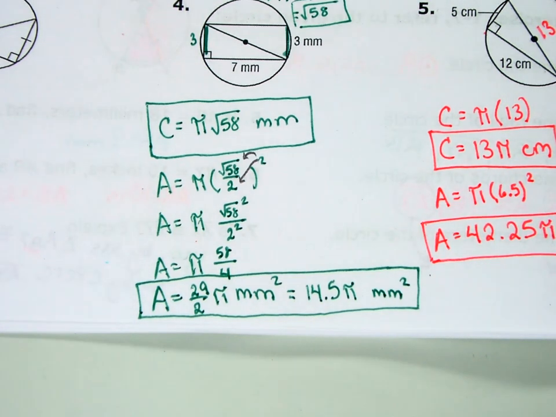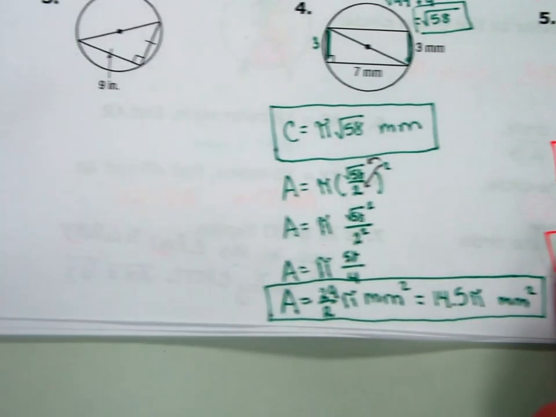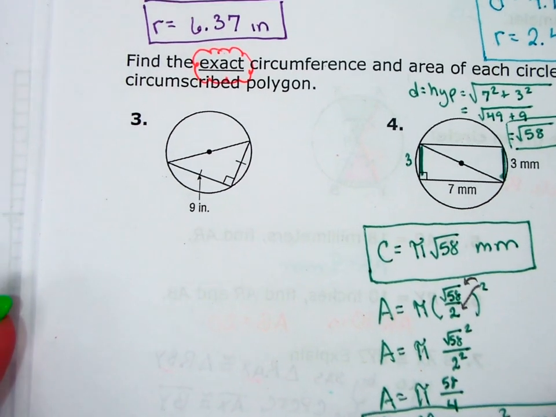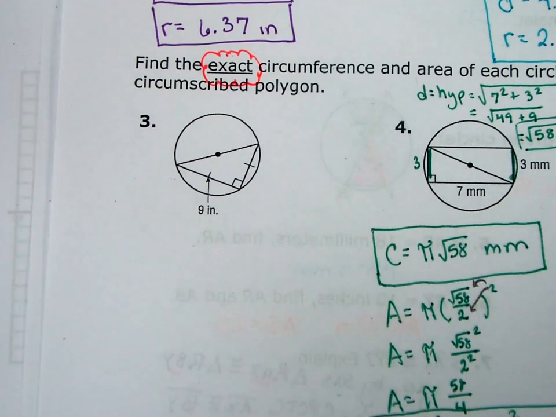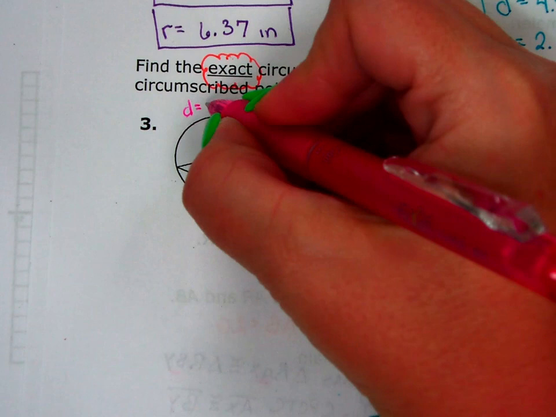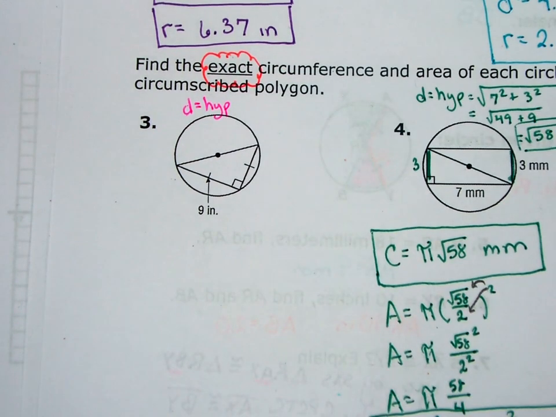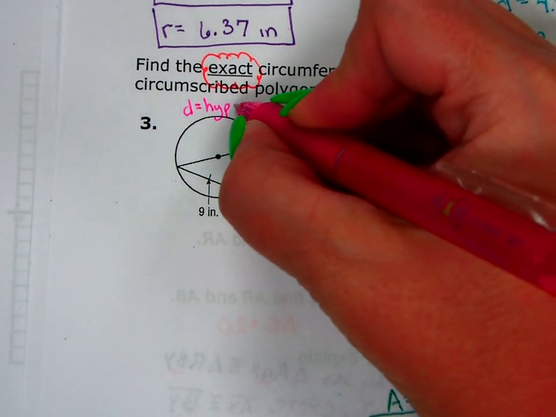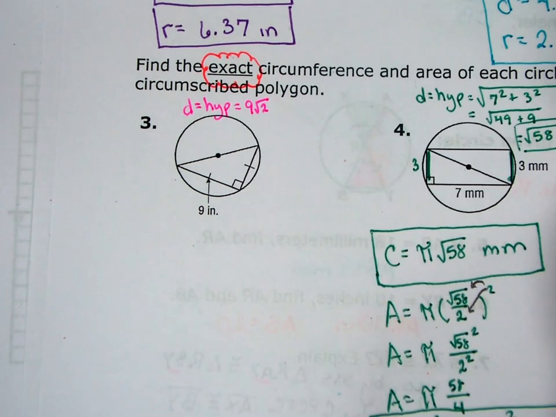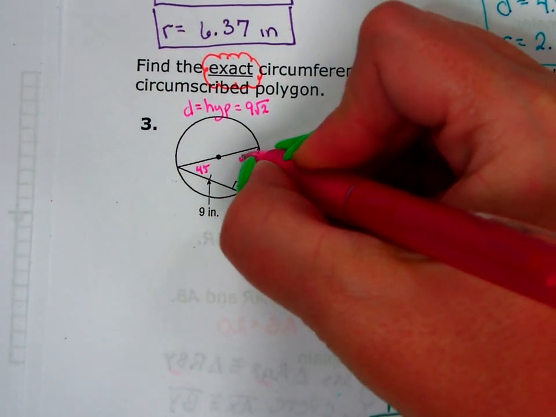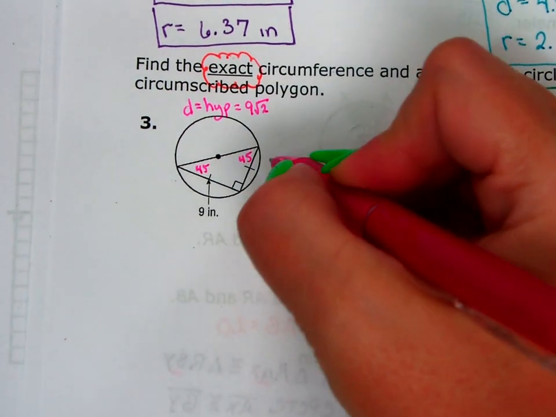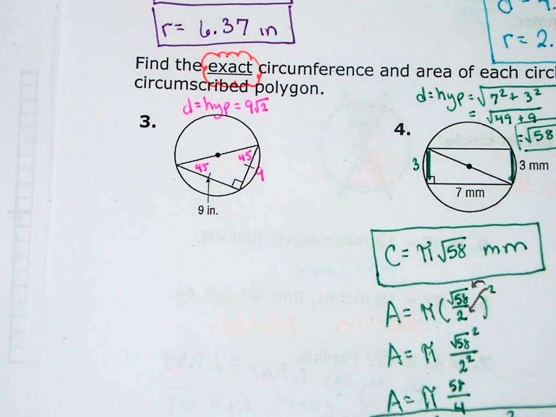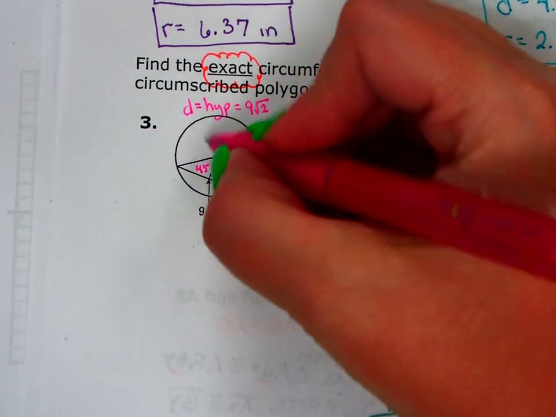All right. Number 3. What do you think we should do first in number 3? Find the diameter, and the diameter is equal to the hypotenuse. Did you say 9, what? 9 square root of 2. How did you know it was 9 square root of 2? It's a 45, 45, 90 because it's isosceles, right? Because those tick marks tell me that this is 9 and this is 9. So it's isosceles, which means it has to be 45, 45, 90, which means leg, leg, leg square root of 2. My diameter is 9 square root of 2.